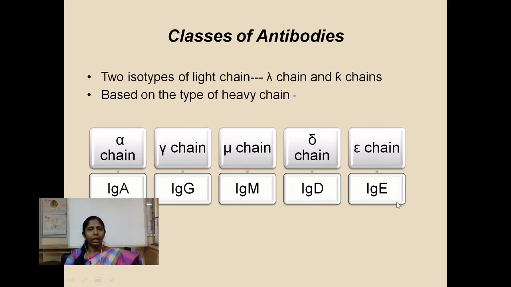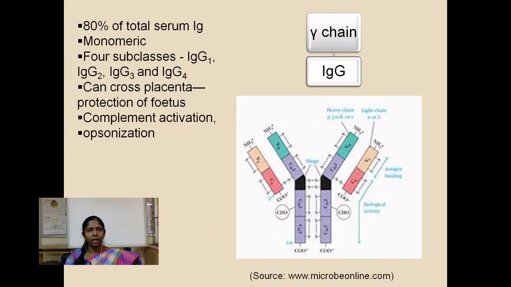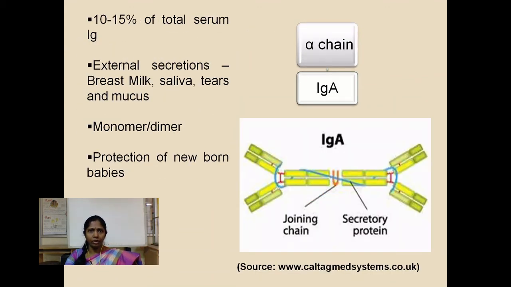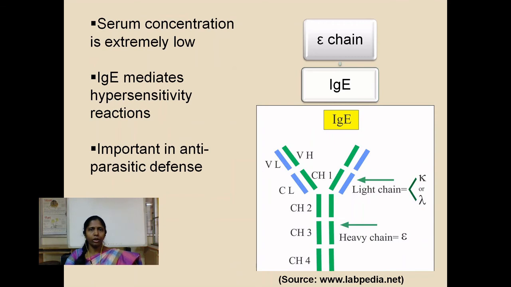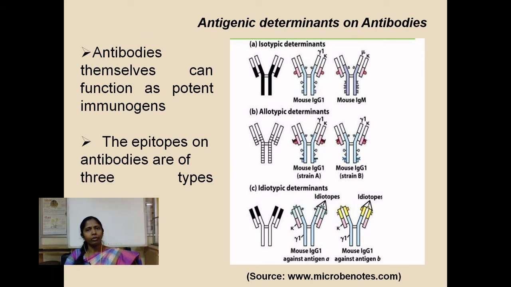Now, we had discussed that any protein can act as an antigen. Antibodies are also proteins, so they themselves can also act as antigens, which means that when antibodies from an individual of one species are introduced into an individual of another species, they can induce an immune response and result in the production of antibodies which target the first set of antibodies. So, antibodies are themselves potent immunogens.